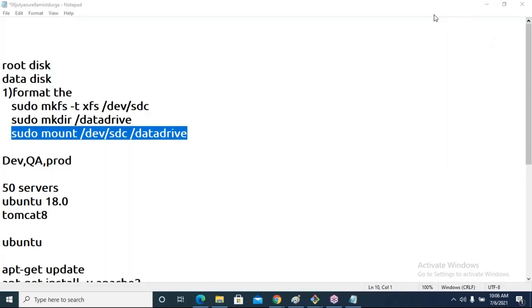Sir, the formatting, is it kind of a procedure to activate the particular drive? Your voice is very low. Sir, is it audible now? Now it is audible. Sir, for formatting the disk, is it kind of a procedure to activate the particular drive? It is a command.